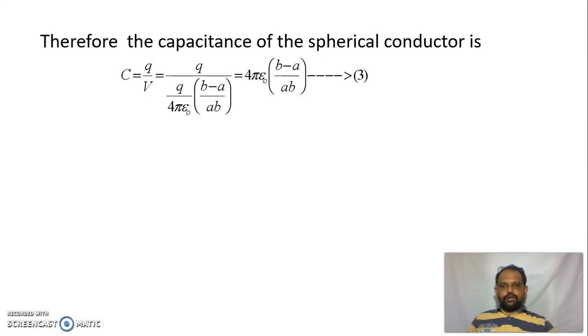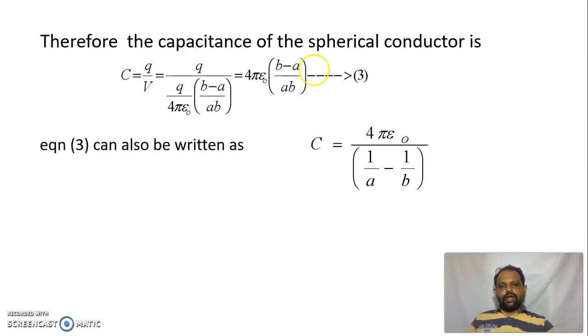But for an isolated spherical surface, we have to take the single sphere. For that we have to remove the outer sphere. For that we can write equation 3 also as C is equal to 4 pi epsilon naught whole divided by, bringing this term to the denominator, 1 divided by a minus 1 divided by b. Here as b tends to infinity, the sphere is at infinite distance, which means there is no outer sphere.